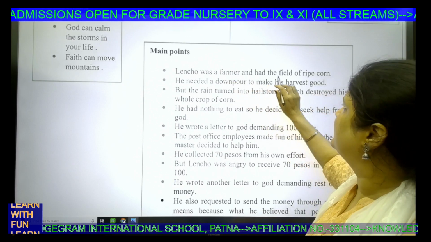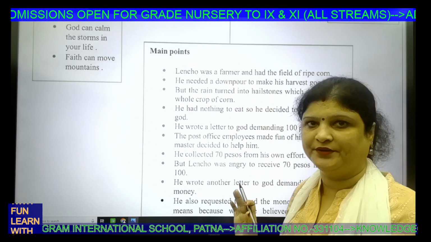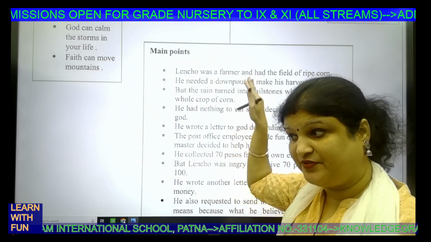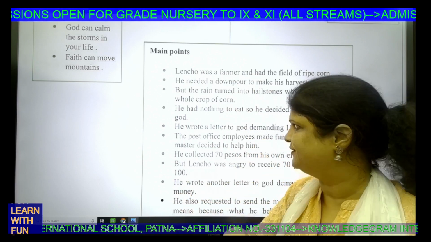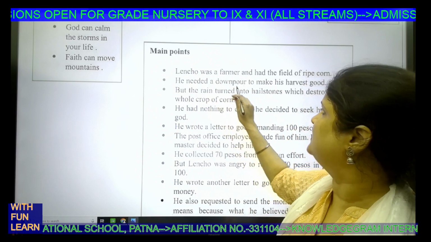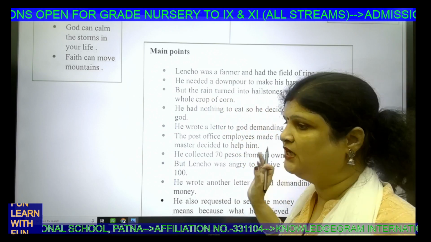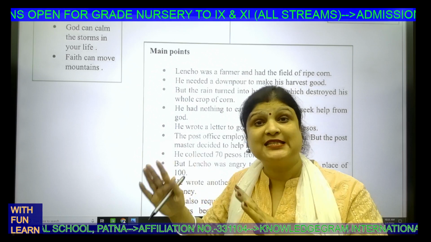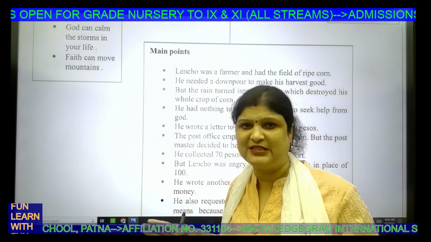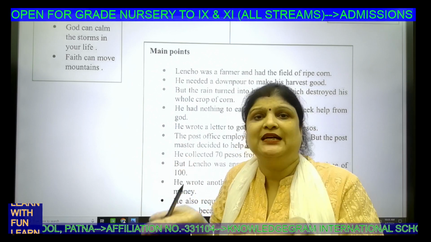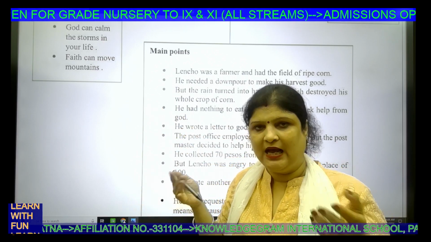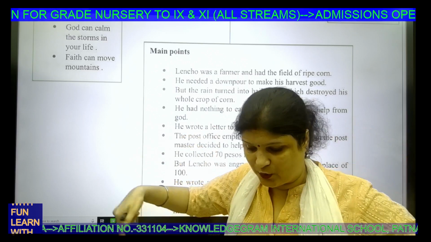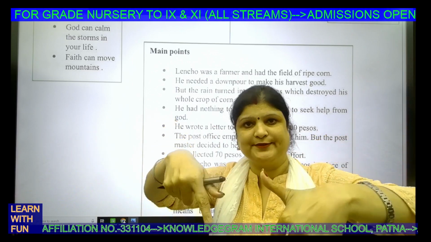Lencho is a farmer and had a field of ripe corn. So remember these points this way. If you prepare the chapter like this, you will never forget it. I can guarantee. Next, he needed a downpour to make his harvest good. Sometimes questions come based on where Lencho stays. He lives on the crest of a hill alone, at the peak of a hill, and from there he could see his corn field.